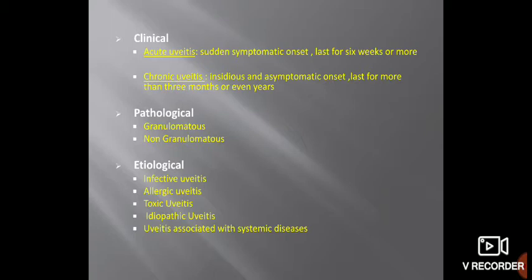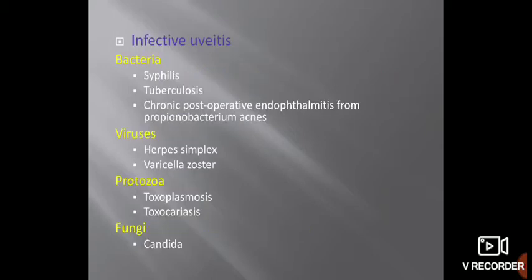Etiological classification depends upon the etiology of uveitis. It is divided into infective uveitis, allergic uveitis, toxic uveitis, idiopathic uveitis, and uveitis associated with systemic disease. We will see one by one. Infective uveitis can be bacterial, viral, protozoal, or fungal.